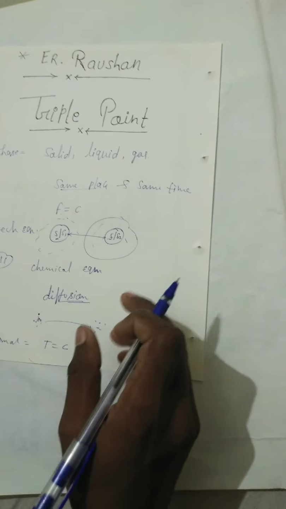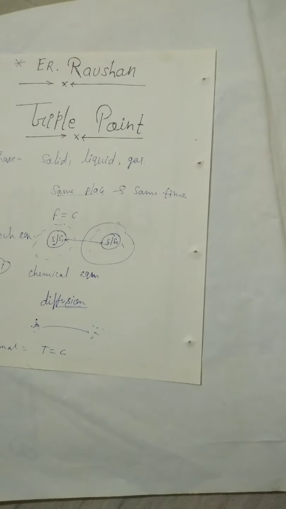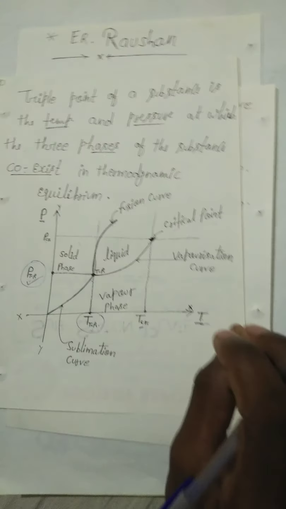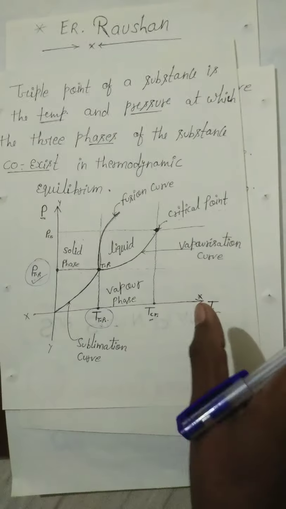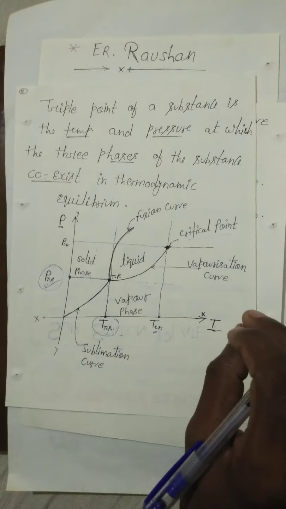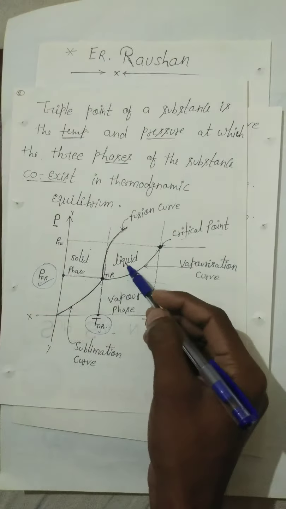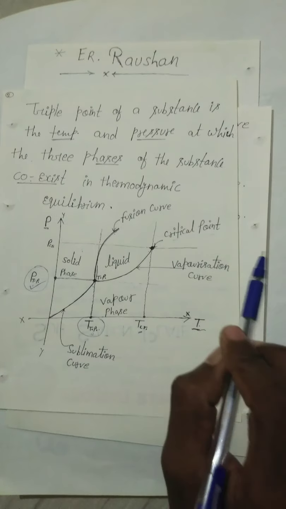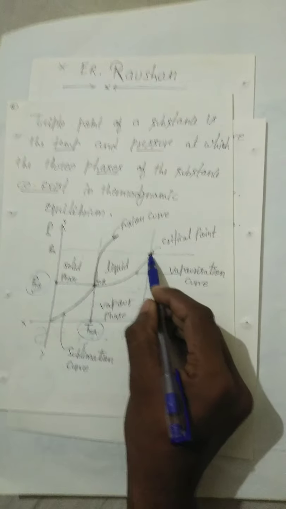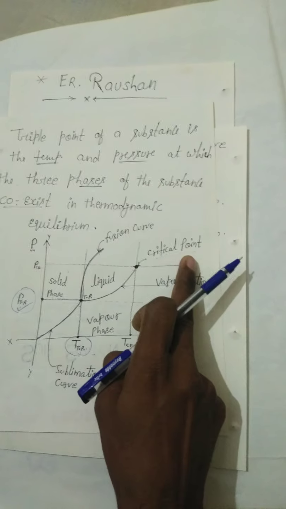So we further explain what is the critical temperature and critical pressure. It is that point where saturated liquid and saturated vapor meet, that point is known as the critical point.